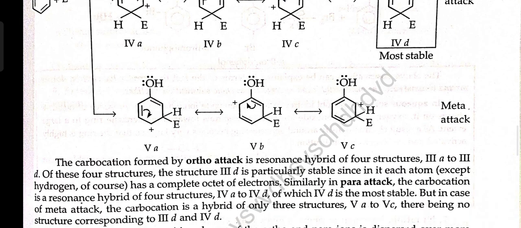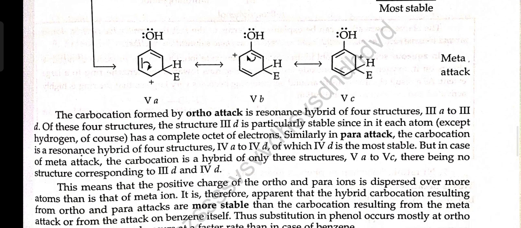The carbocation formed by ortho attack is a resonance hybrid of four structures, 3A to 3D. Of these four structures, structure 3D is particularly stable since in it each atom, except hydrogen of course, has a complete octet of electrons. Similarly, in para attack, the carbocation is a resonance hybrid of four structures, 4A to 4D, of which 4D is most stable. But in the case of meta attack, the carbocation is a hybrid of only three structures, 5A to 5C, there being no structure corresponding to 3D and 4D.